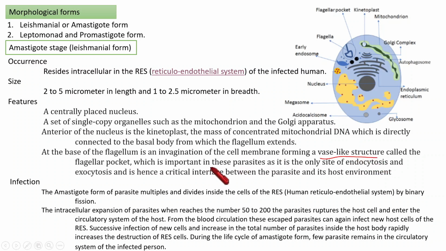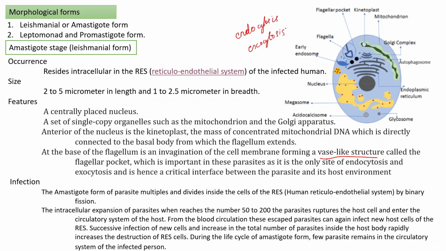It is the communication site between the parasite's environment and the host environment, through the processes of endocytosis and exocytosis.